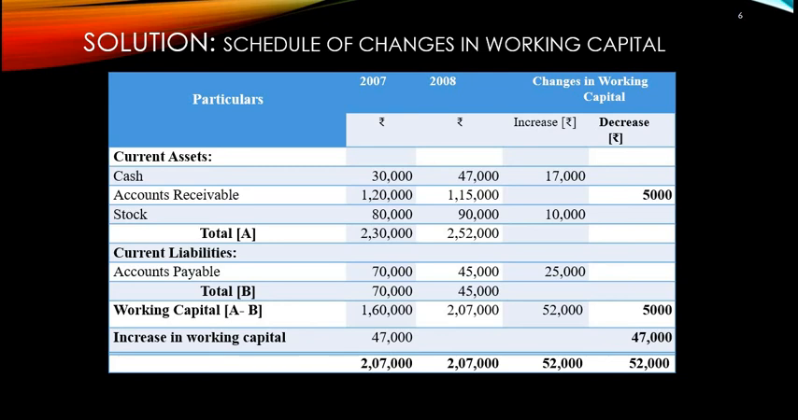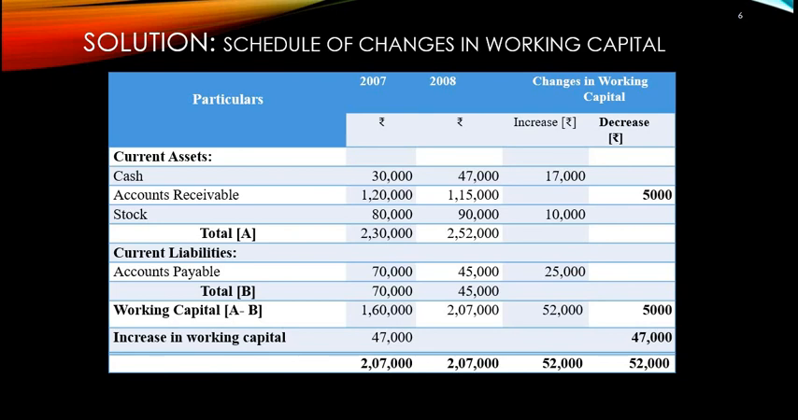We need to get the working capital, A minus B. From the value of A you need to deduct the value of B, that is 2,30,000 minus 70,000 will be 1,60,000. Then 2,52,000 minus 45,000 will be 2,07,000. So the total increased value, that is 17,000 plus 10,000 plus 25,000, is 52,000. The total decreased value is 5,000 only.